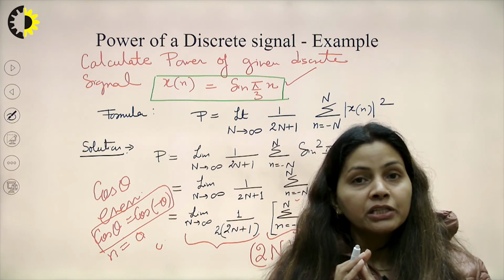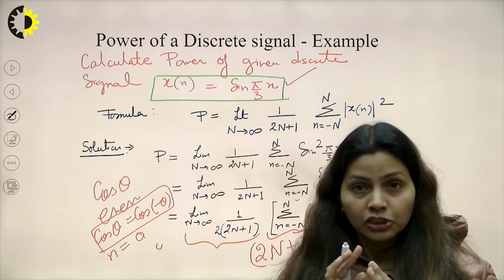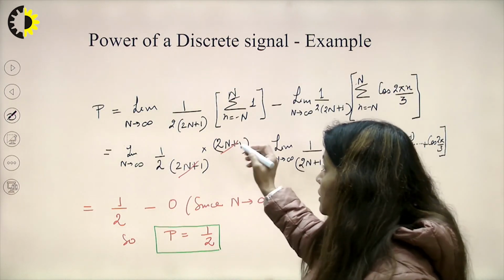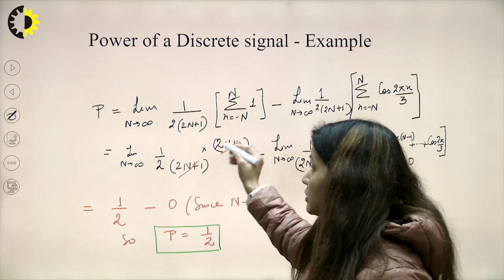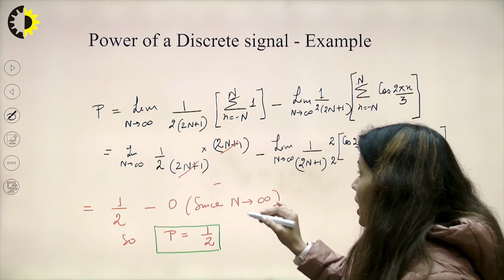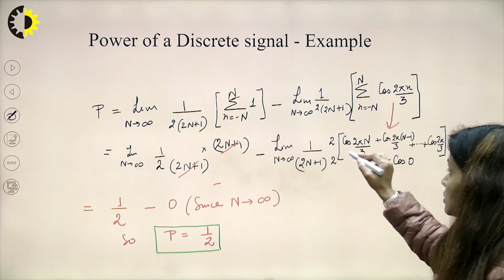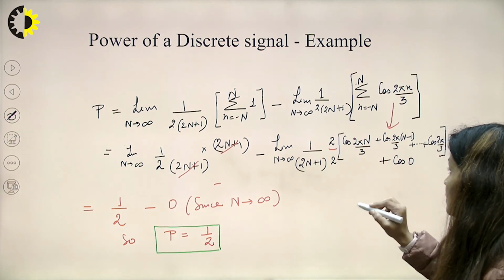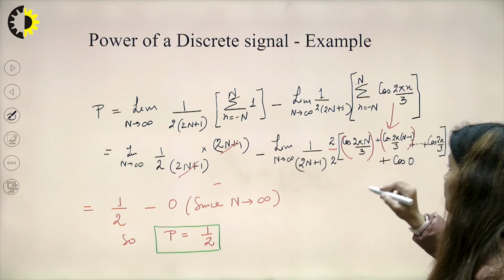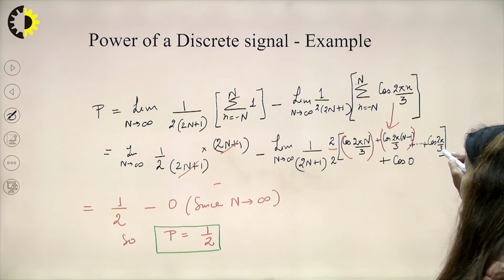So, what should be the summation? Now, we should start writing the function. So, here the value is 2N plus 1, as I told, and this 2N plus 1 and 2N plus 1 will get cancelled with each other, and the term is double of cos 2 pi N upon 3, double of cos 2 pi (N minus 1) upon 3 plus cos 2 pi by 3.